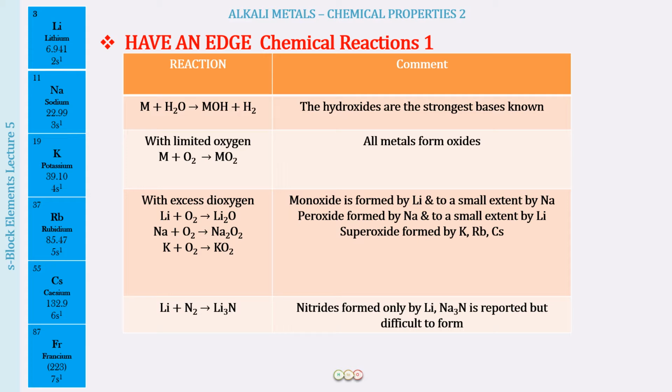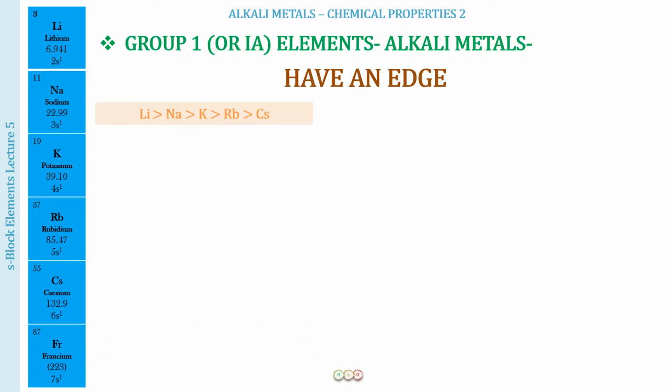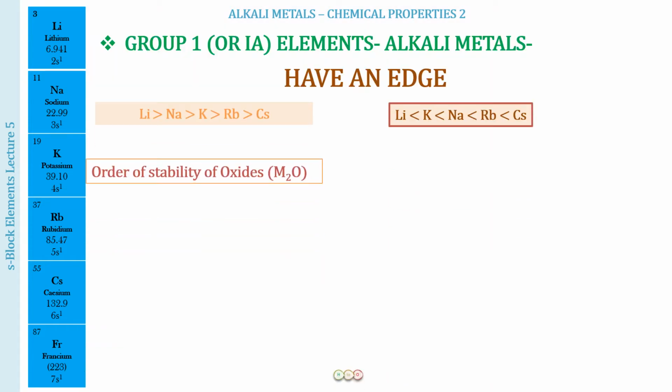And along with that, there were certain trends that we learned for these oxides, peroxides, superoxides, hydroxides in the last lecture. So let us quickly have a look at them also. So the first trend was for the stability of the oxides. The oxide ion, I told you, is a small ion, so it is going to be happy with a small cation.